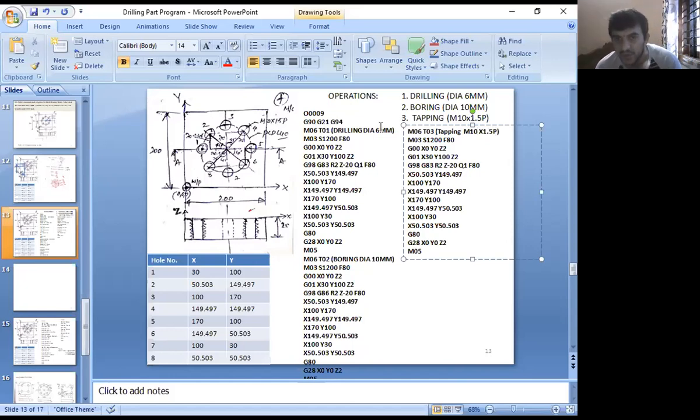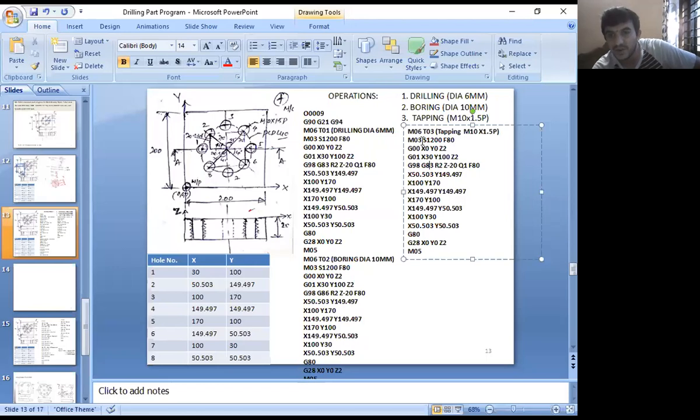Once you select a tapping tool, again you rotate. What type of tapping is not given. Is it right hand tapping or left hand tapping? Whenever the type of tapping is not given, almost always you assume it's right hand tapping. For right hand tapping, the spindle should rotate clockwise only. Clockwise rotation is the in feed, counterclockwise is the out feed. Then M03, spindle speed and feed. Then move the tool from machine center to the origin of the workpiece. Then move the cutting tool from origin of the workpiece to the first location.